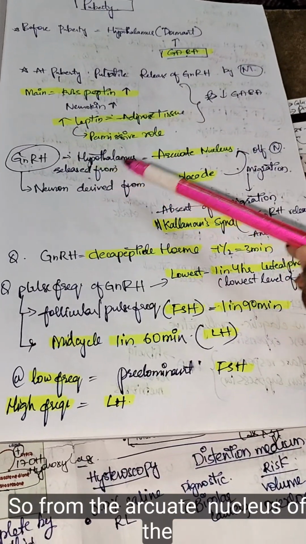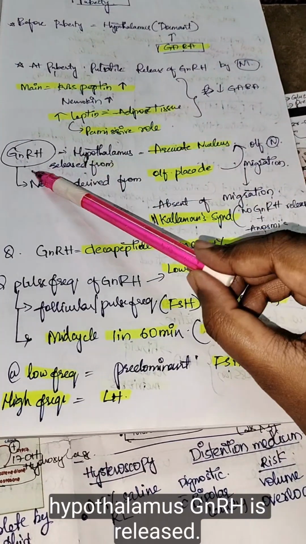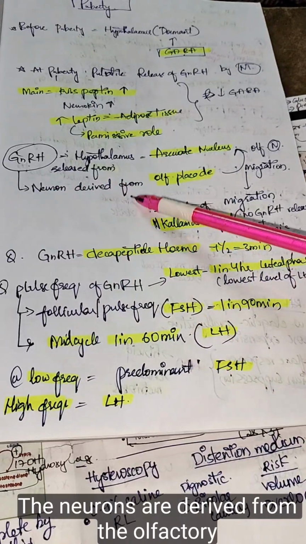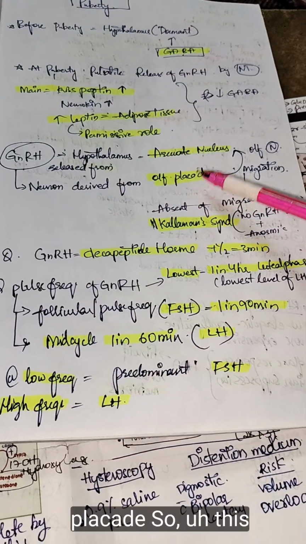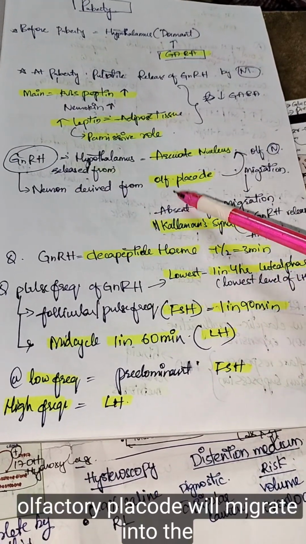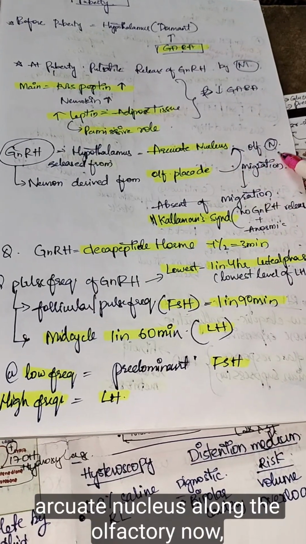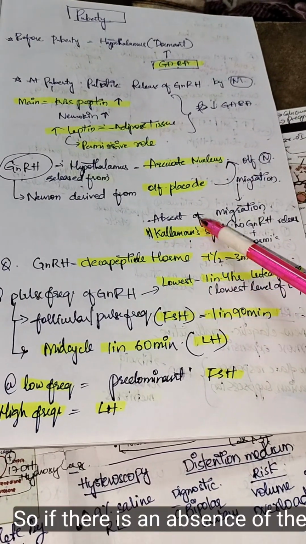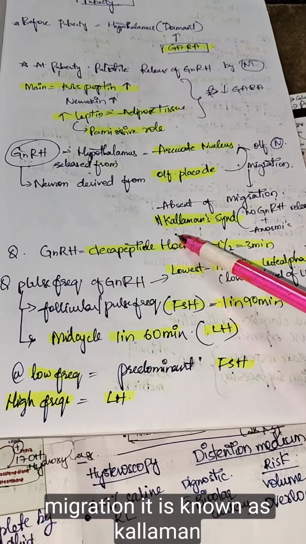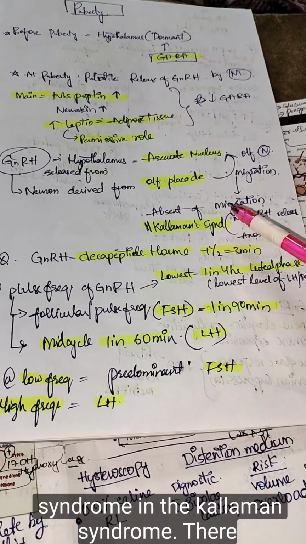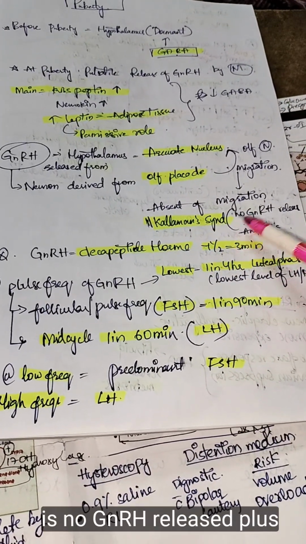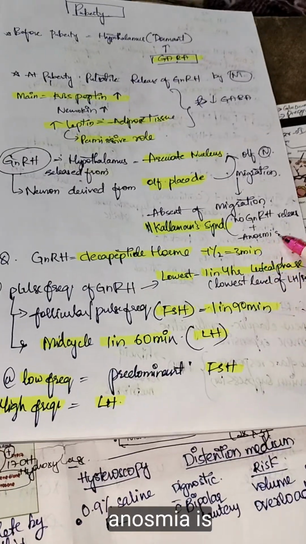From the arcuate nucleus of the hypothalamus, GnRH is released. The neurons are derived from the olfactory placode. This olfactory placode migrates into the arcuate nucleus along the olfactory nerve. If there is an absence of this migration, it is known as Kallmann syndrome. In Kallmann syndrome, no GnRH is released, and anosmia is present.